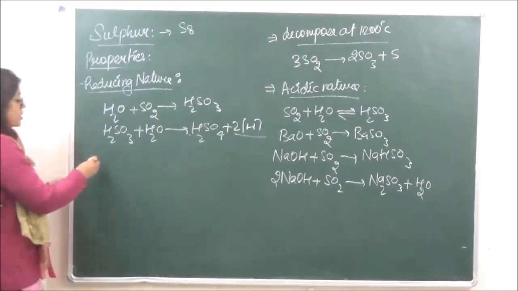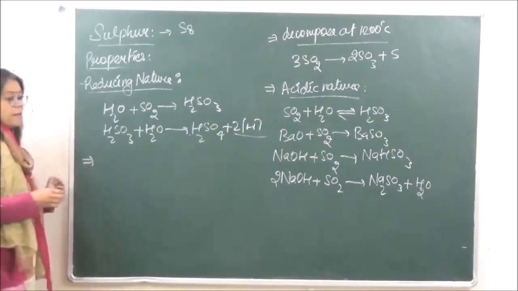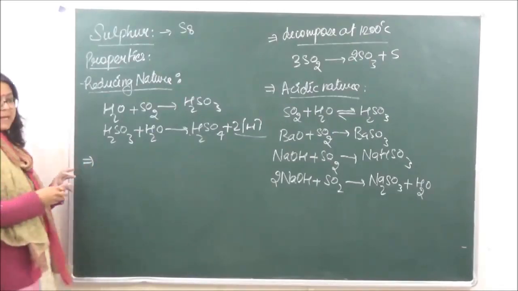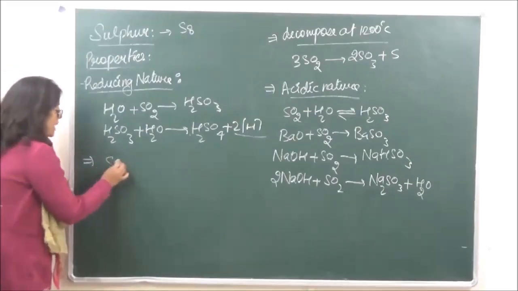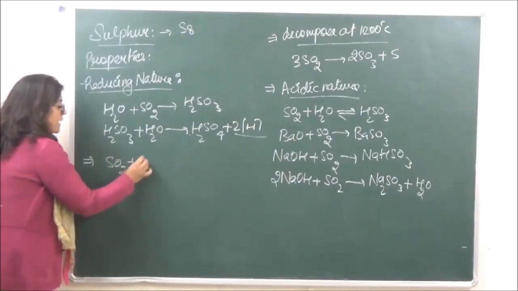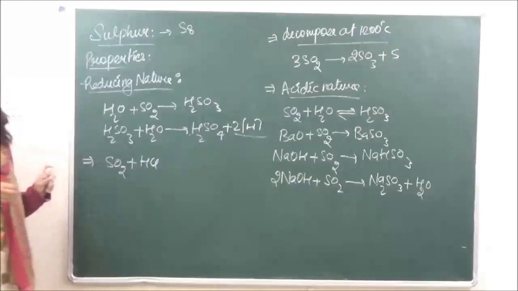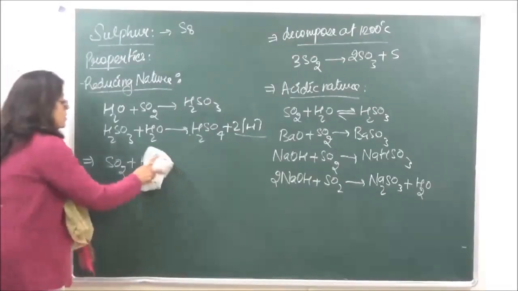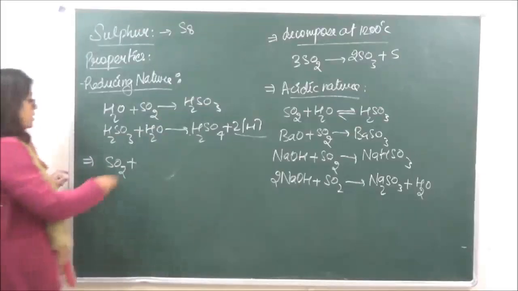The various reactions we can do: the first reaction is that it reduces halogens to their respective hydro acids. So we have sulfur dioxide plus Cl2, and the reaction is going to take place in presence of water.